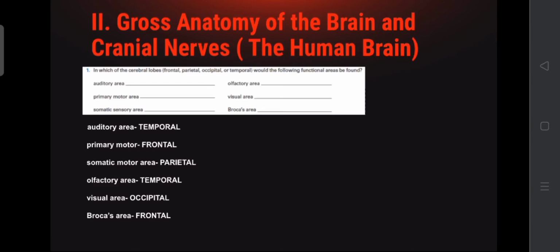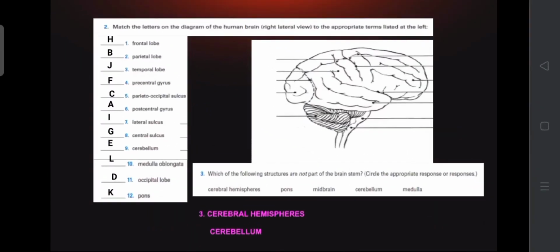Olfactory area. Our answer is temporal. Visual area. Our answer is occipital. And lastly is Broca's area. Our answer is frontal. So for number 2, match the letters on the diagram of the human brain